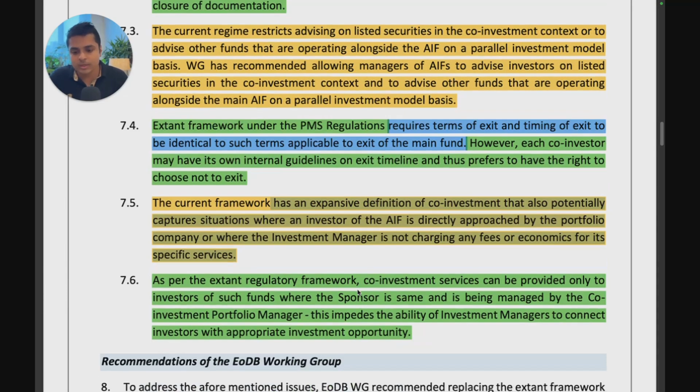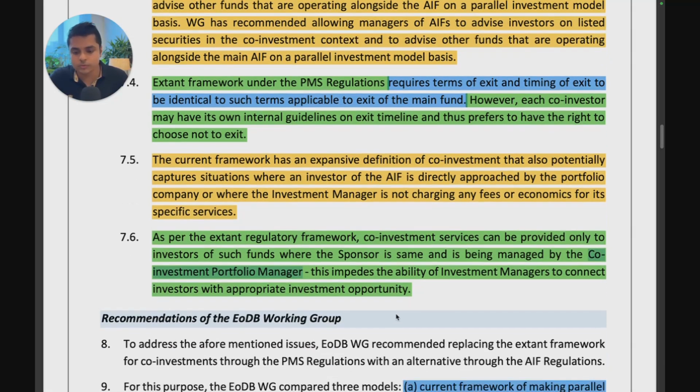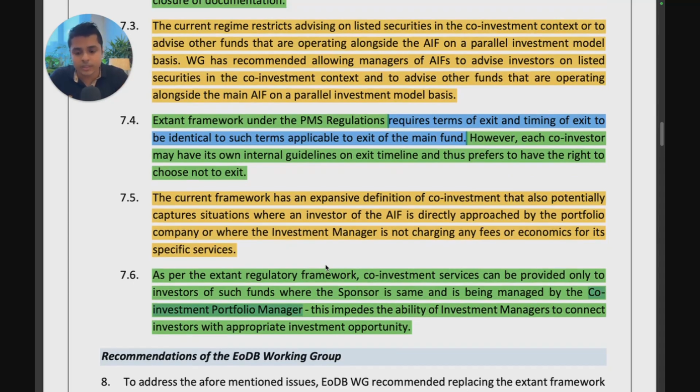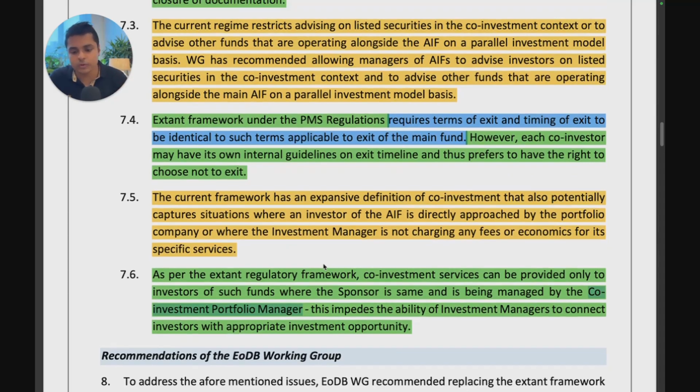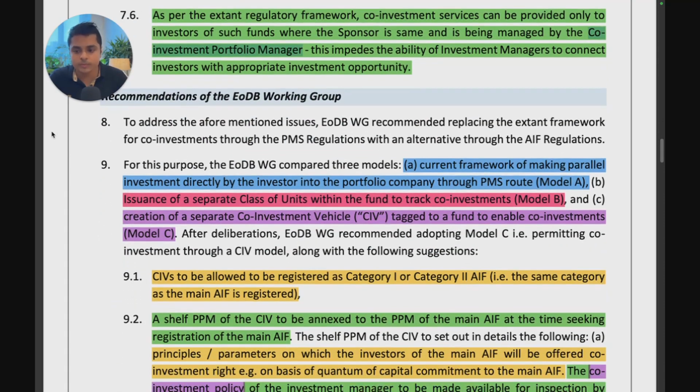Further, as per the existing regulatory framework, co-investment services can be provided only to investors of such funds where the sponsor is the same and it is being managed by the co-investment portfolio manager. So you cannot give co-investment services to other funds where the sponsor is not the same and the manager is not the same. Sponsor has to be the same and the fund has to be managed by the co-investment portfolio manager only. So this is important. This impedes the ability of the investment managers to connect investors with appropriate investment opportunity. These are the 6 issues that they have identified, and this is why they want to change the current regulatory framework. Let's see what the recommendations from the working group are.